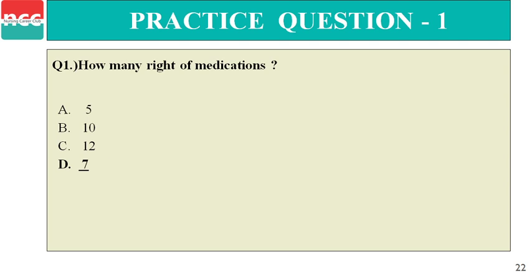So let's discuss question number one. What is question number one? How many rights of medication? So option D is correct, there are 7 rights of the patient.